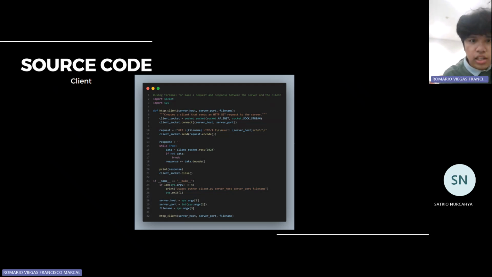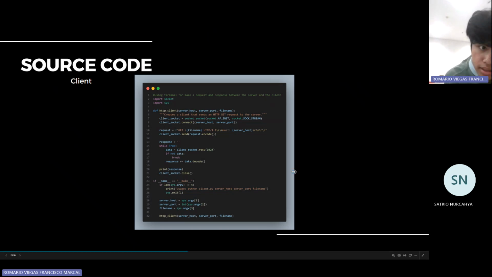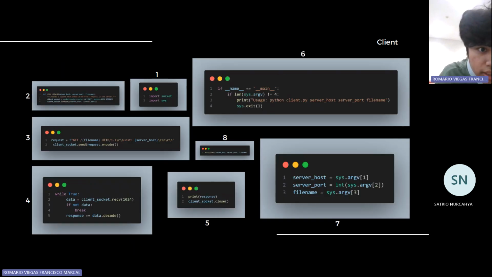Okay, so I will explain about the client, part by part. As you can see here, number one, we import socket and import sys. These import the necessary libraries: socket provides the low-level networking interface, and sys is used to access the command line arguments. Then for number two, we have the function definition http_client, which takes three arguments: server host, server port, and file name.